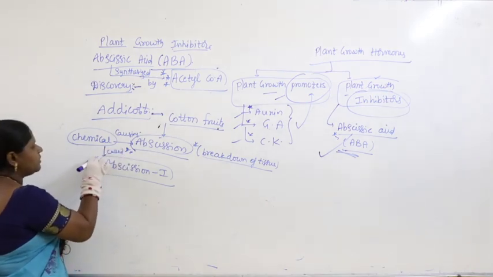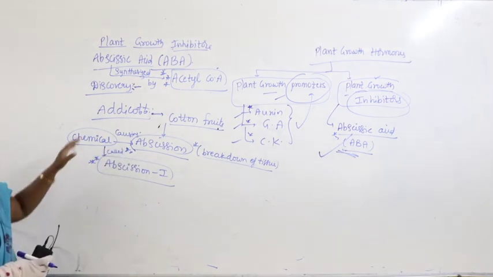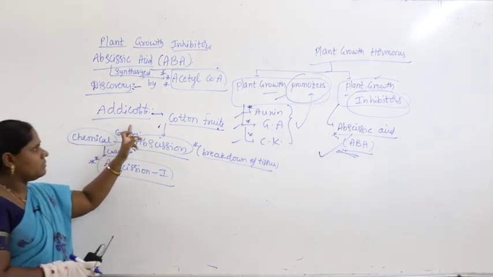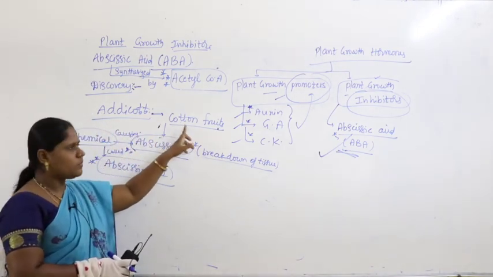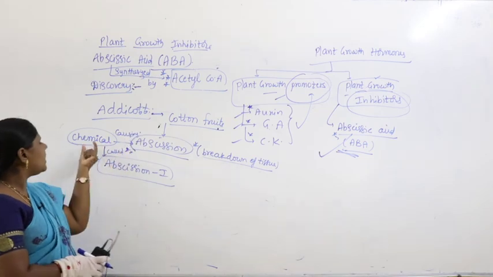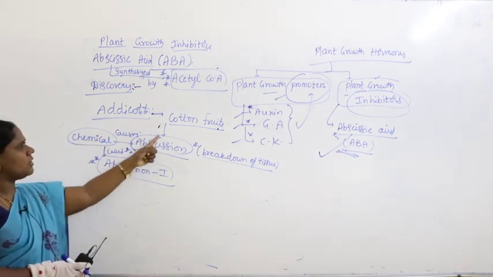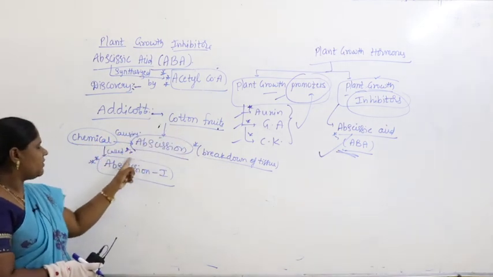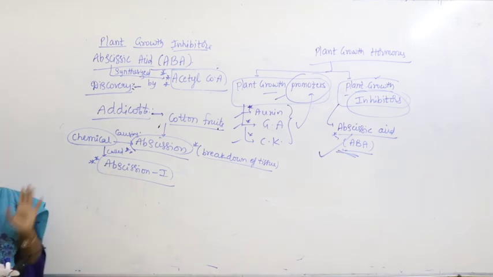I repeat, Addicott is a scientist. He studied cotton fruits. What did he discover in cotton fruits? Some chemical causing abscission, which he named abscisin 1.